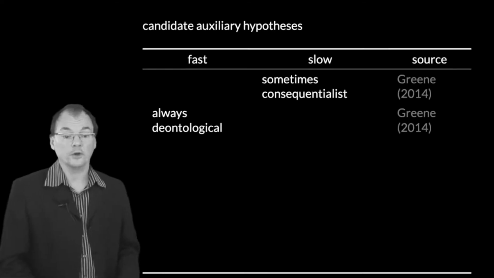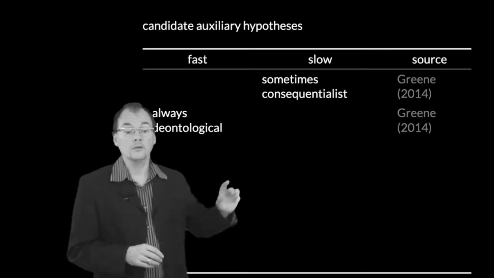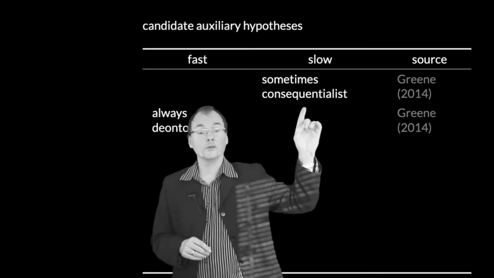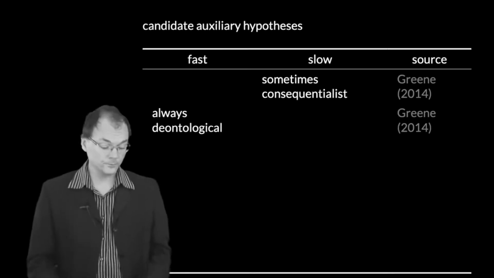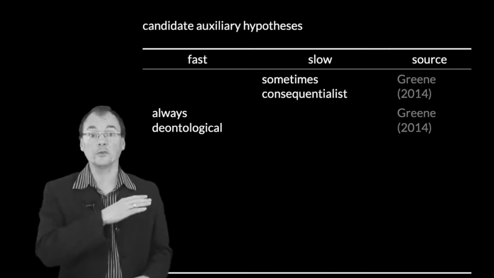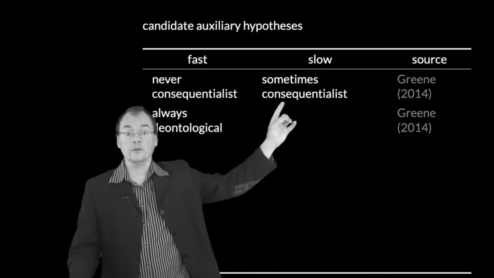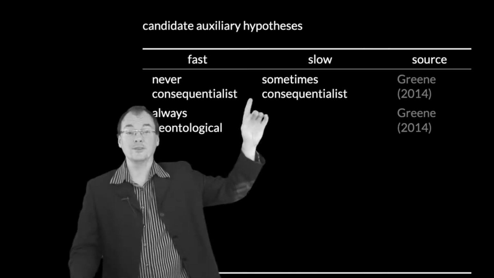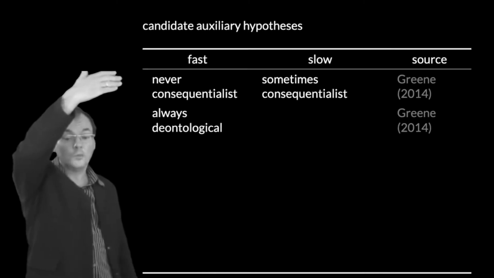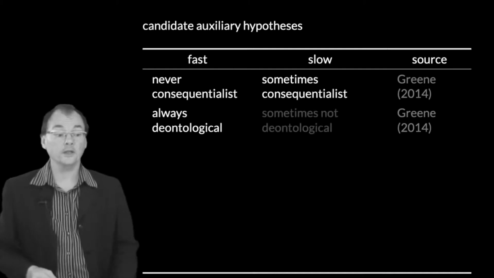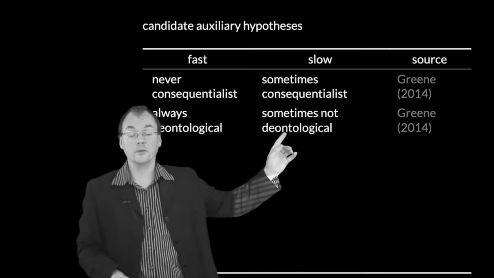But let's go even slower. So let's have a table of candidates for auxiliary hypotheses. One hypothesis we could make is that the slow process is sometimes consequentialist, whereas the fast process is always deontological. What's important here is that we can actually split this into two independent claims. So we could say the slow one is sometimes consequentialist and the fast one is never consequentialist. That's one row of my table, one hypothesis. A separate, independent hypothesis says the fast process is always deontological and the slow process is sometimes not deontological.